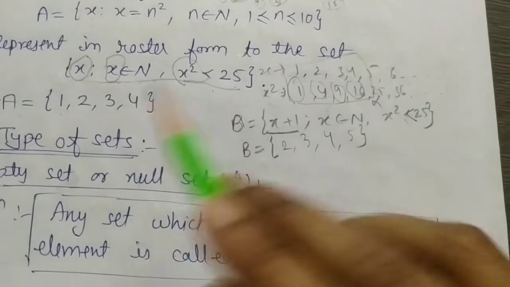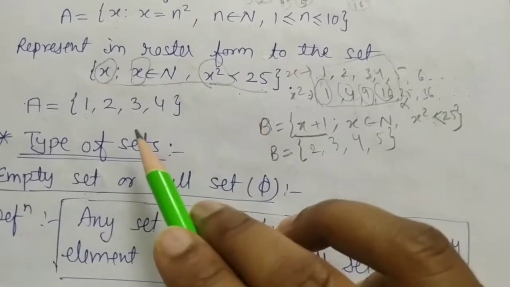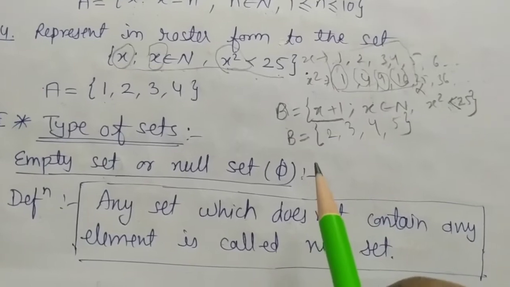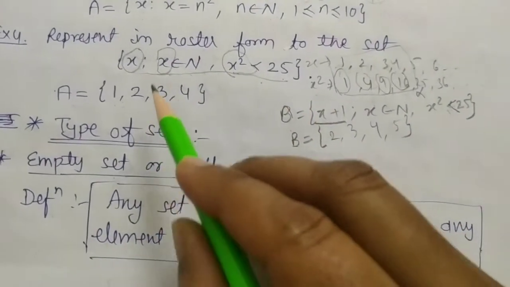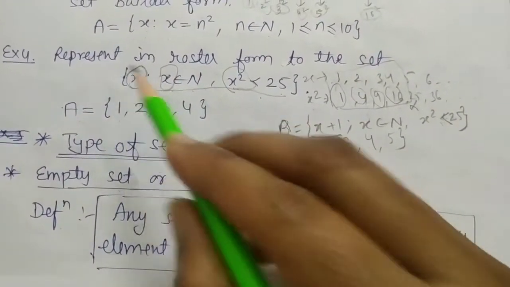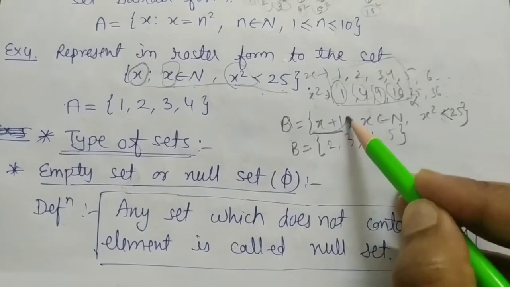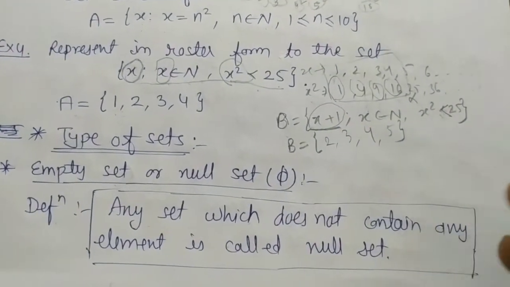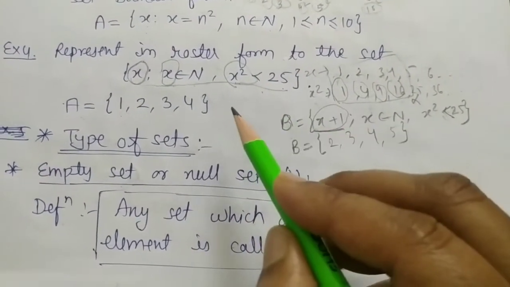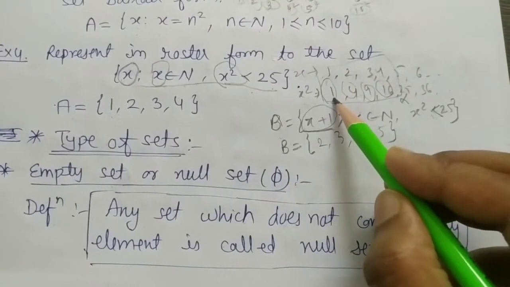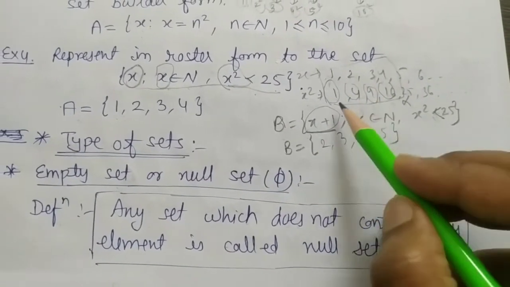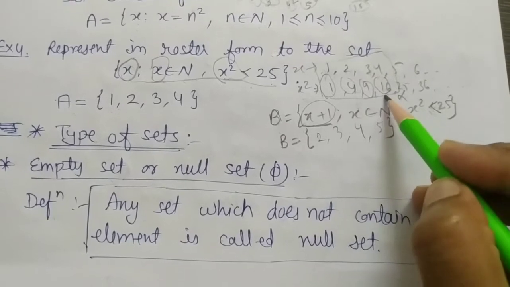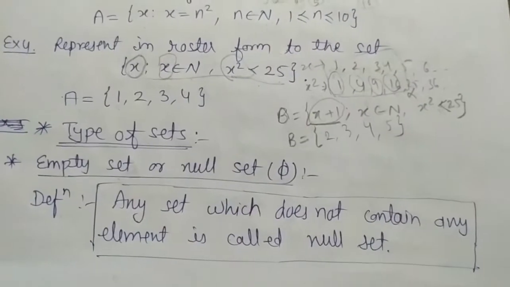When I slightly change the definition, the set also changes. Remember what our elements are: here our element is written as X plus 1. If we take X square as the element, then in that condition our elements will be 1, 4, 9 and 16 in this particular question.